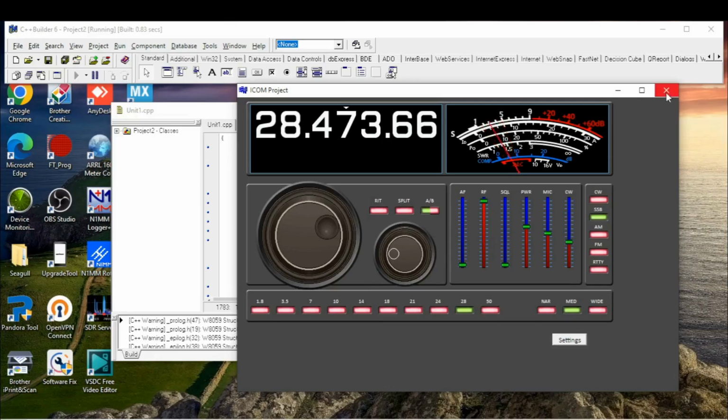So at this moment we finished this graphic of main functions. A little bit later we will add additional window for more options, to change more options.